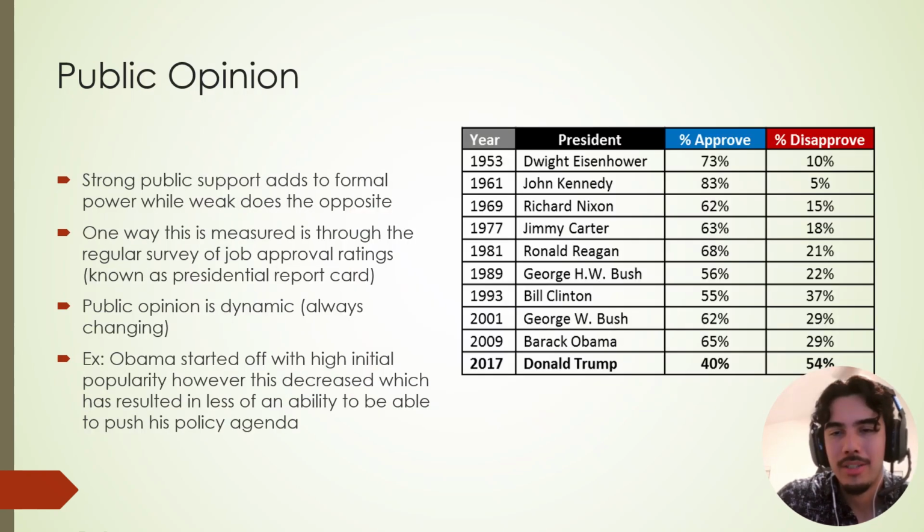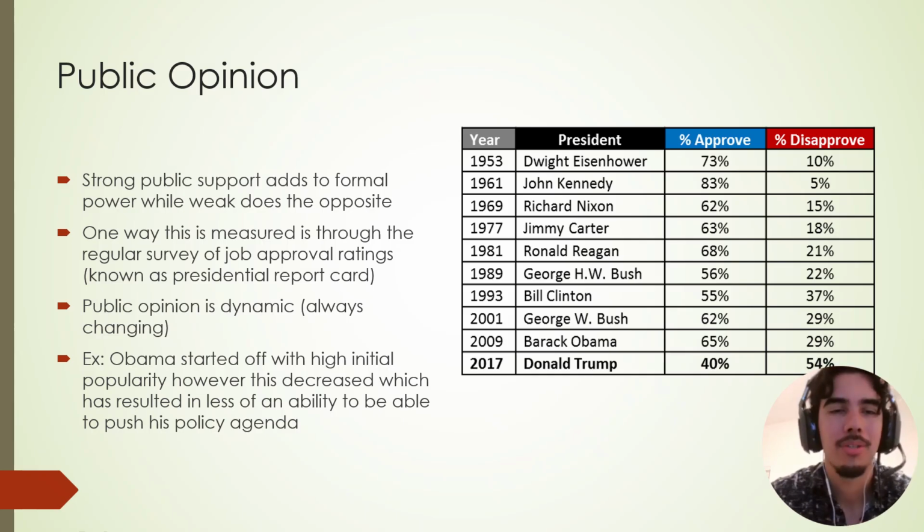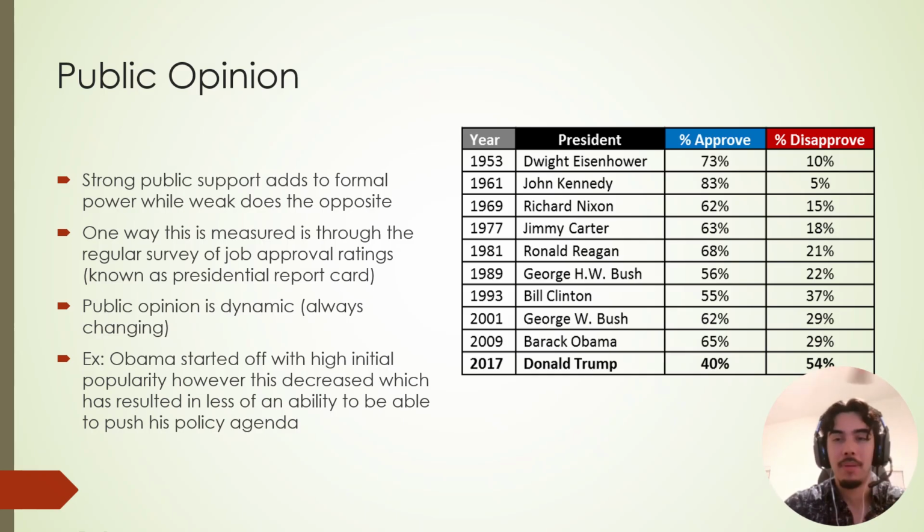Also, other crises could be economic crises, health crises, any type of situation like that, because we look for the president as that one single leader to kind of lead us through those times. Now, why public opinion matters. Better public support makes it easier for work to get done. When the public is against you, it is very hard for presidents to actually push things forward.